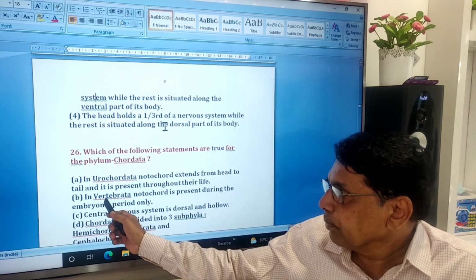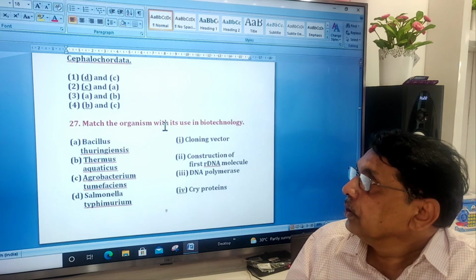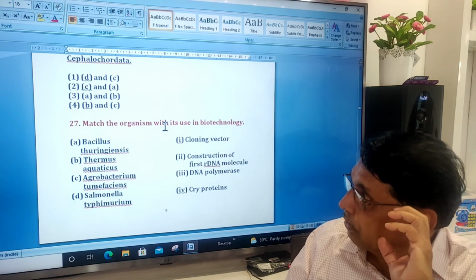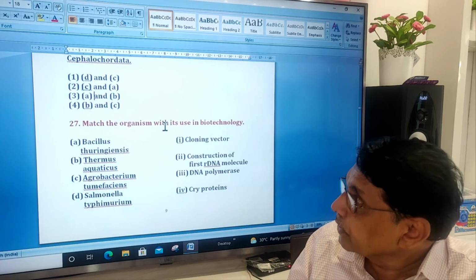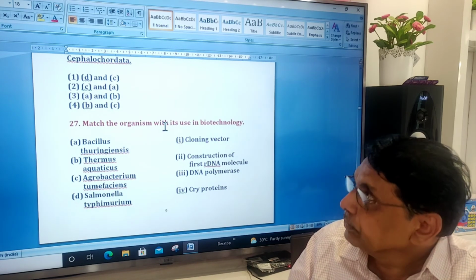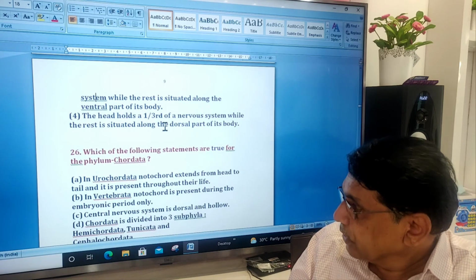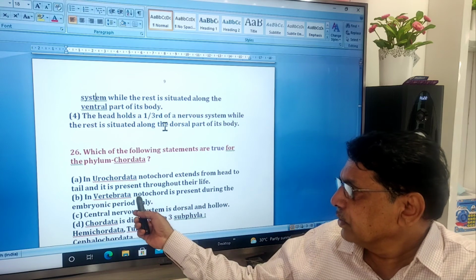The second one, B, is correct. And here they are asking for another: B and C. What is C? Central nervous system is dorsal and hollow, and these two.